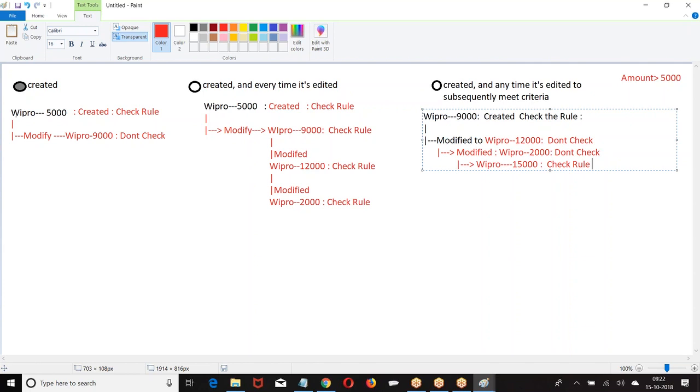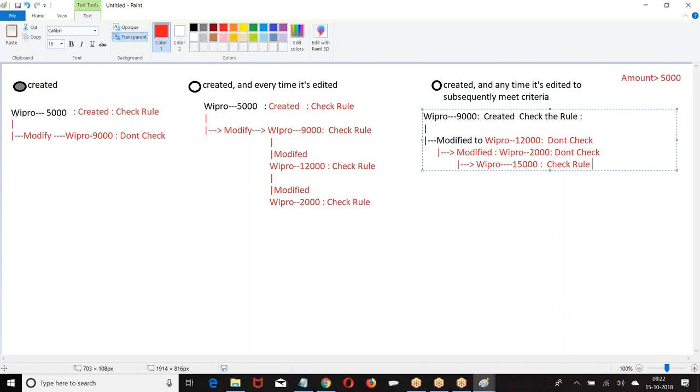So what does that mean? Any one of the records which is not meeting the condition, if that record is modified, then check the rule. I hope you are good with this. Clear for everyone? If any one of the records is not meeting the condition, if that record is modified, then check the rule. I hope you are good. Clear for everyone? Clear, boss?